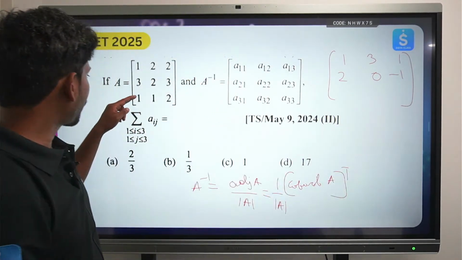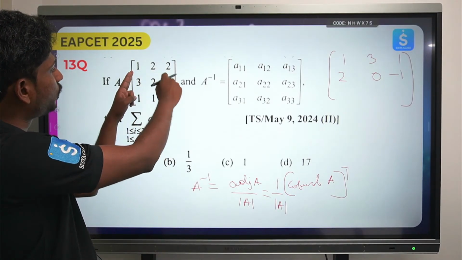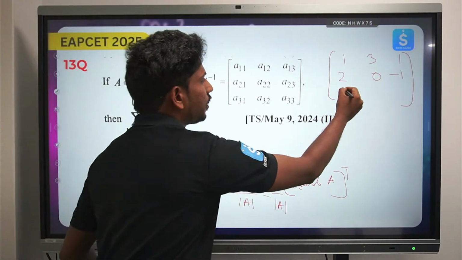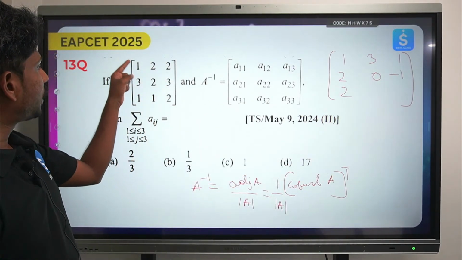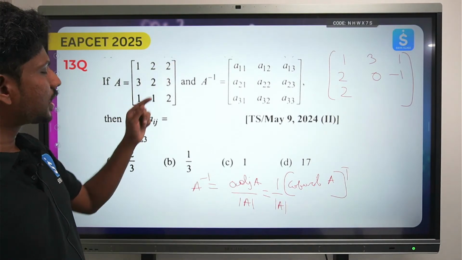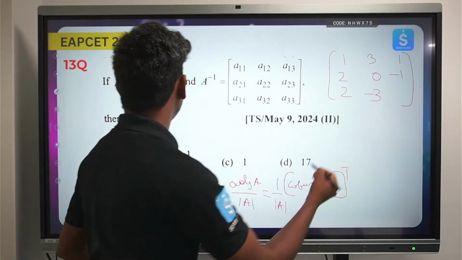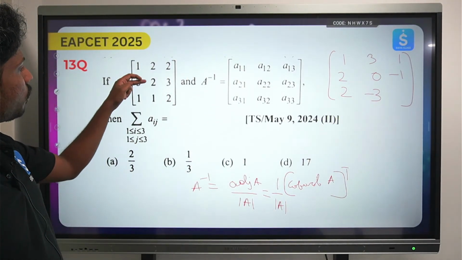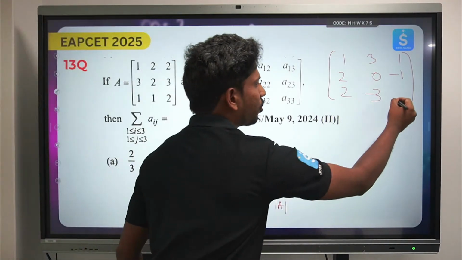Okay, so again you can take 2 into 3 is 6, 6 minus 4 is 2. Again 3 into 1 is 3, 3 minus 6 is minus 3. Okay, again 2 into 1 is 2, 2 minus 6 is minus 4.